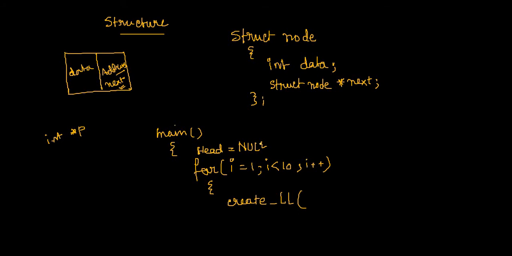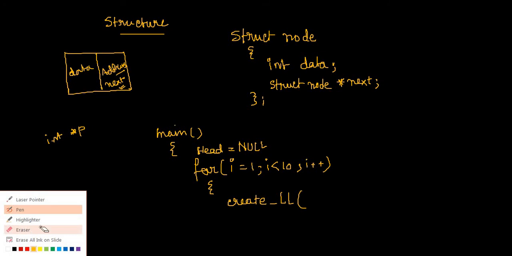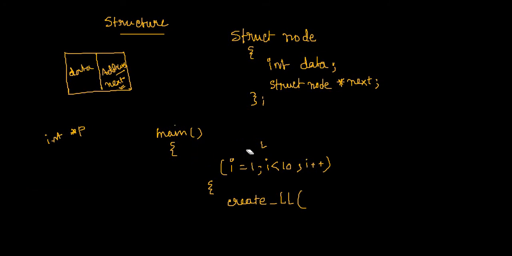I'm not writing the declaration of this head. Okay, let me write the declaration properly. Somehow I have this structure over here, and what I have to do is create a pointer head which points to this structure, because this structure is actually the blueprint of the node.